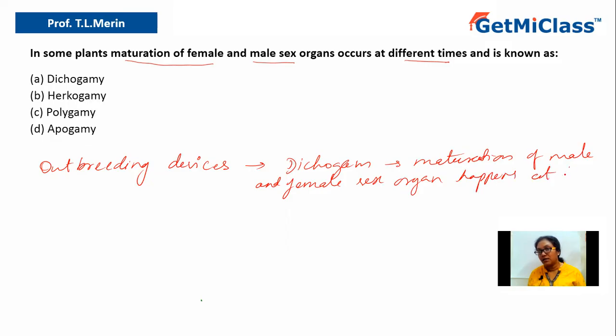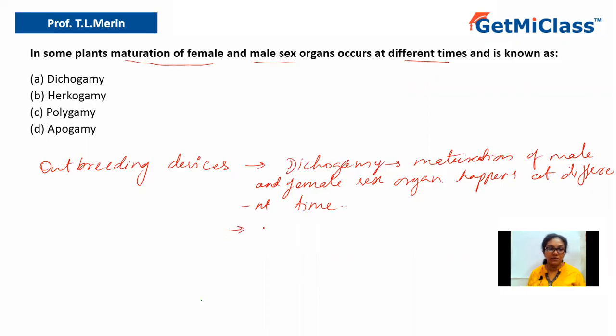Why? Because if the sex organs mature at different times, they cannot pollinate, right? The pollen grains cannot pollinate the stigma of their own flower. So that is what is called dichogamy, where the maturation of the sex organs occurs at different times, and this is one of the mechanisms.